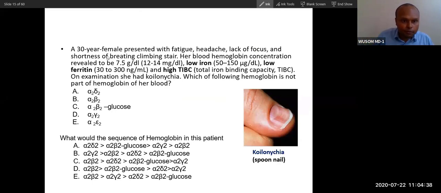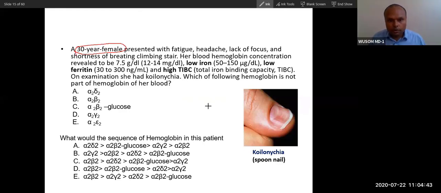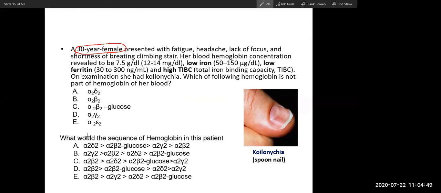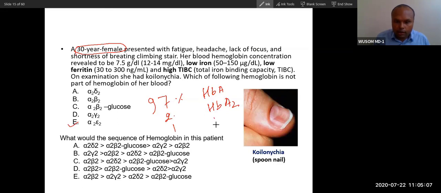She is an adult patient. Be quick. E. Yes, E is not part of it. HbA is 97%. Then HbA2 is there. Then you can say 97, 2, and 1 is HbF. So you can remember this. Both are actually part of HbA, and this is A2, and this is F.